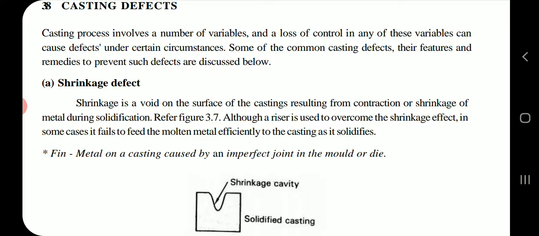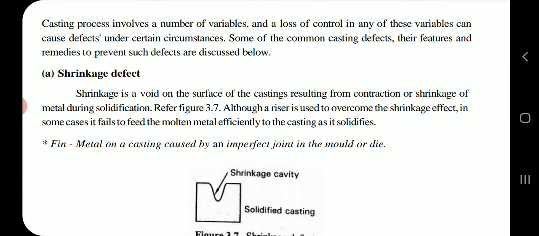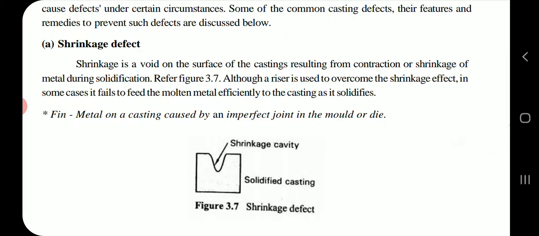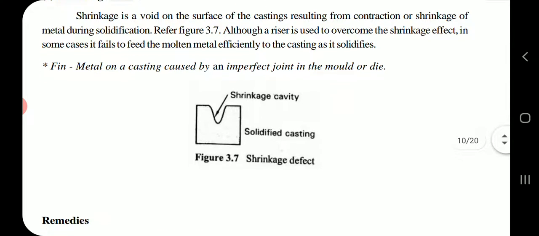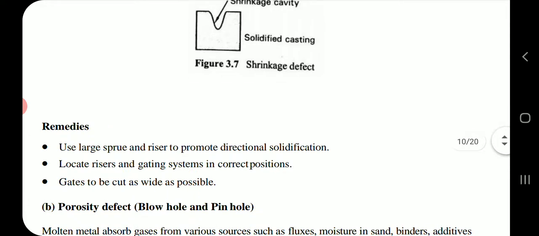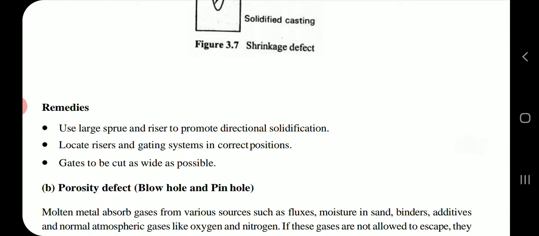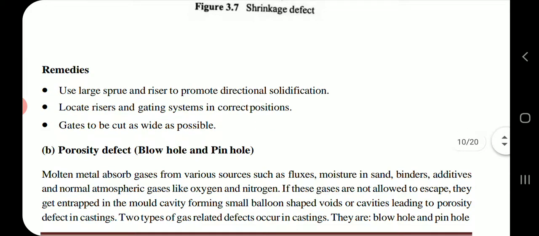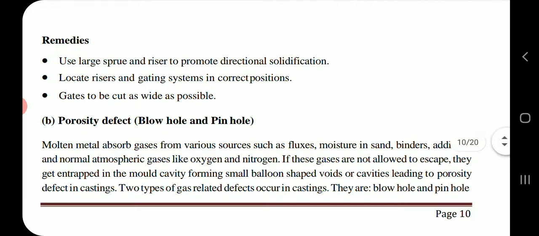Shrinkage defect. Shrinkage is a void on the surface of casting resulting from contraction or shrinkage of metal during solidification. Although a riser is used to overcome the shrinkage effect, in some cases it fails to feed the molten metal efficiently to the casting as it solidifies. Fin. Metal on a casting caused by an imperfect joint in the mold or die. Remedies. Use of large sprue and riser to promote directional solidification. Locate risers and gating systems in correct positions. Gates to be cut as wide as possible.